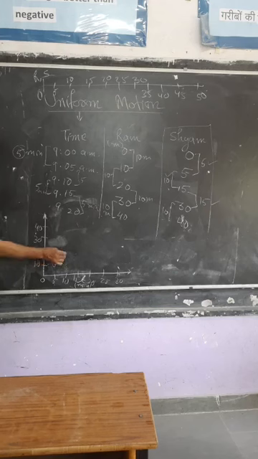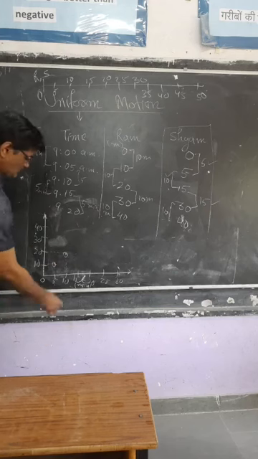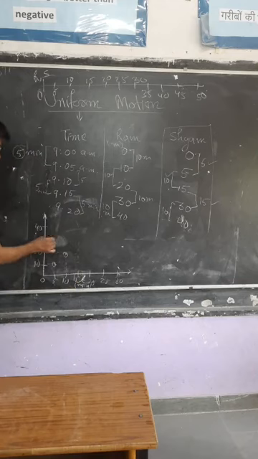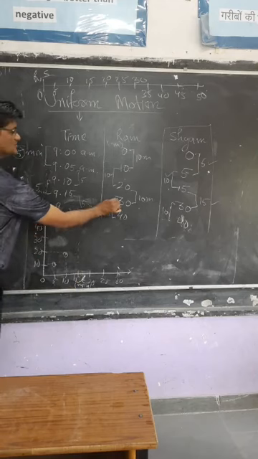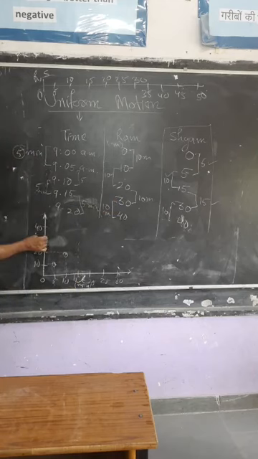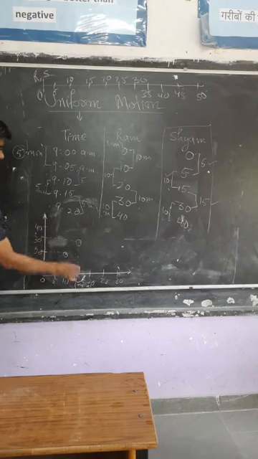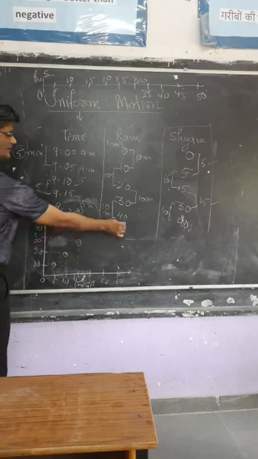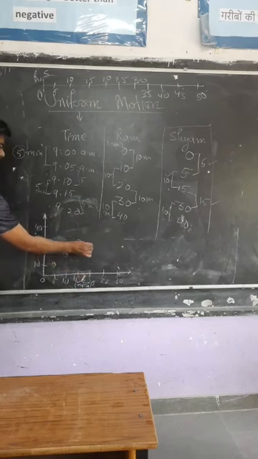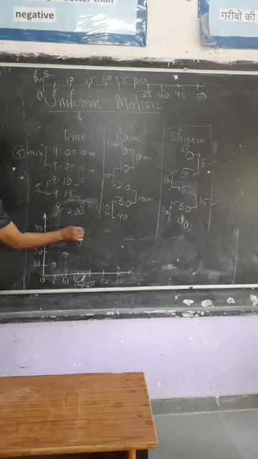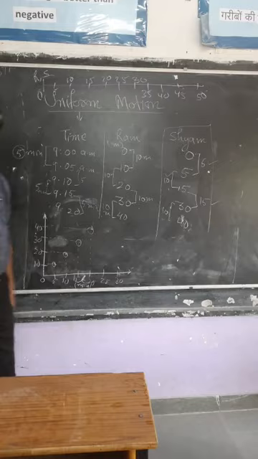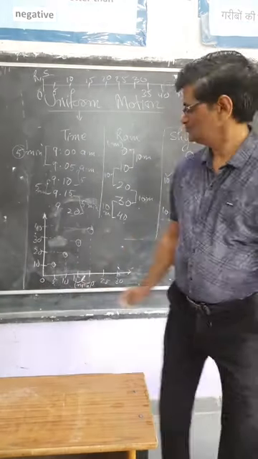You know how to plot the graph? You have studied a little bit in math. So now at 15, it reaches 30. Now at 20, it reaches 40. Like this. Okay.